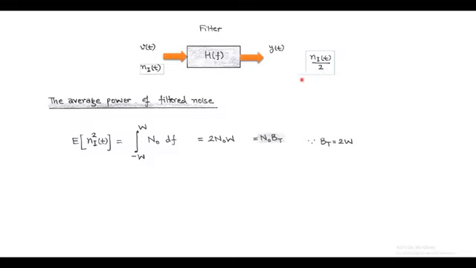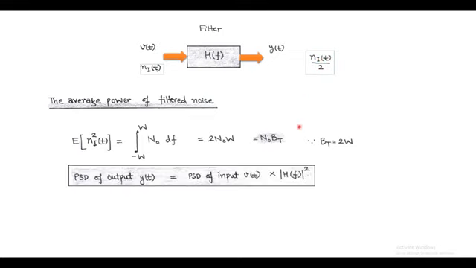And in order to find power spectral density of this noise component at the output, we use a formula. That is, power spectral density of output signal Y(t) equals power spectral density of input signal V(t) into square of magnitude of H(f). Now for double sideband suppressed carrier scheme, the noise power spectral density at the input is twice of N naught into W. Here the transmission bandwidth is twice of W. W is called message bandwidth, and here N naught is called average noise power per unit bandwidth.